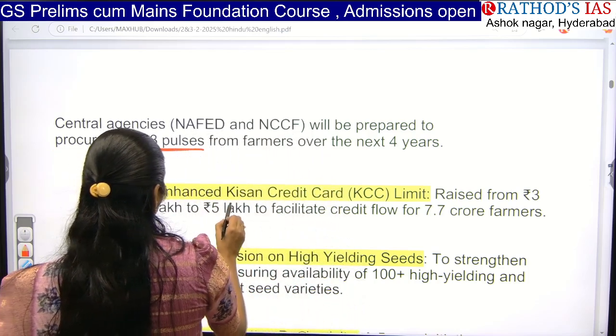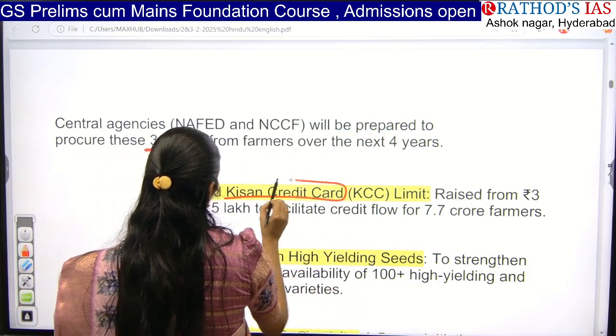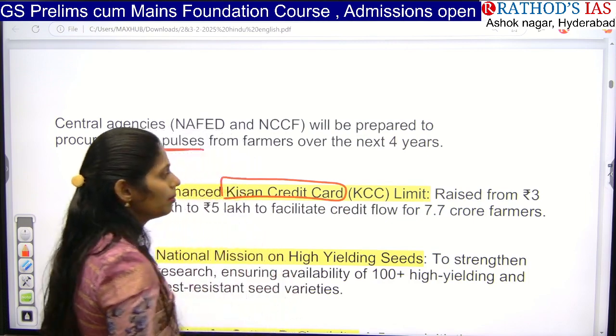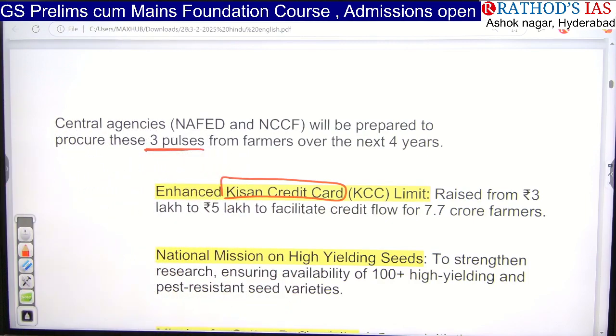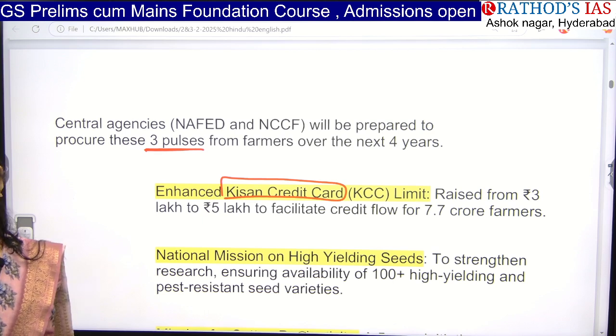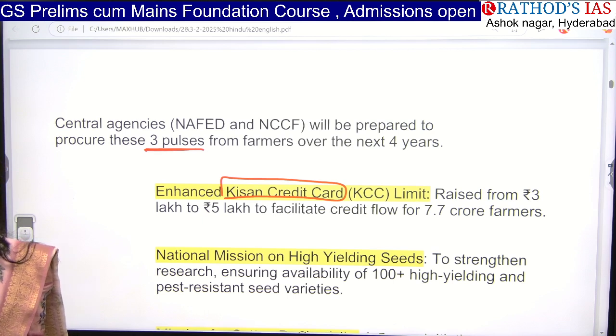And next one is the government is now going to enhance the Kisan Credit Card limit, from 3 lakhs to 5 lakhs. Okay, so earlier the limit was 3 lakhs, but it is increased to 5 lakhs, so that 7.7 crore farmers are going to benefit from this Kisan Credit Card scheme.